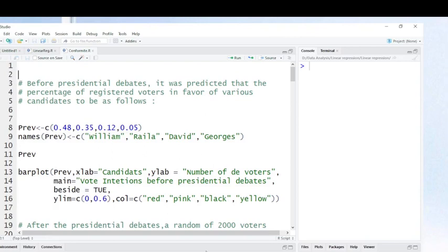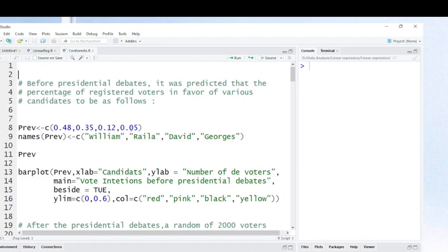Now, suppose that, friends, we have this situation. Before presidential debates, it was predicted that the percentage of registered voters in favor of various candidates would be as follows. For William, it was predicted that he will get this percentage, Raila this percentage, David this percentage, and George this percentage.